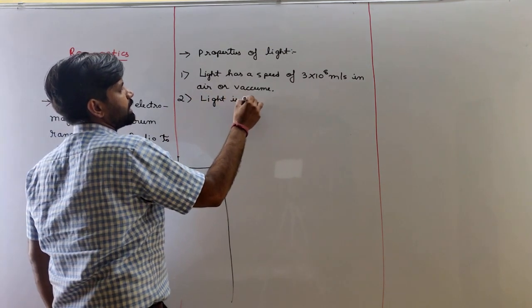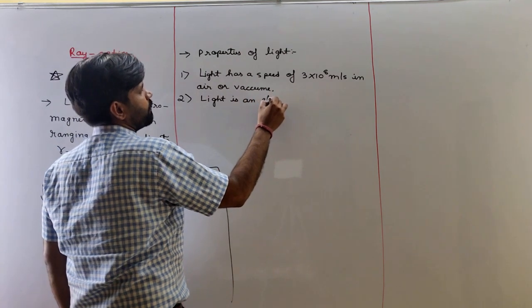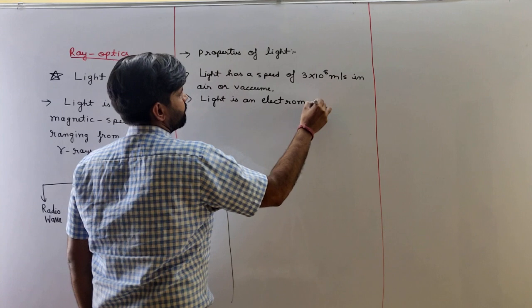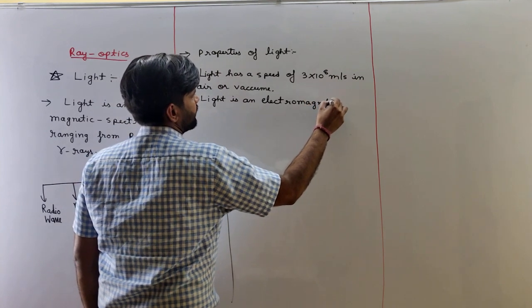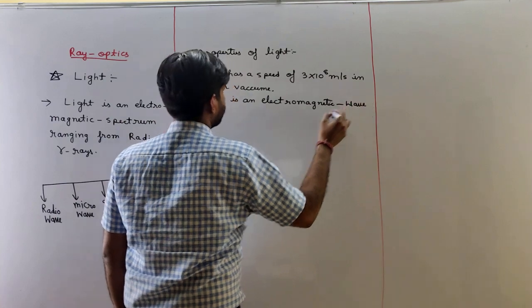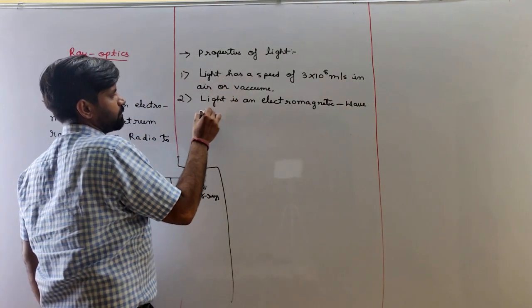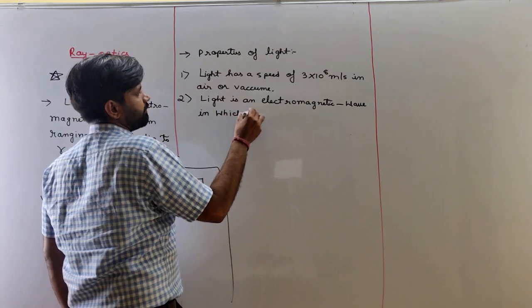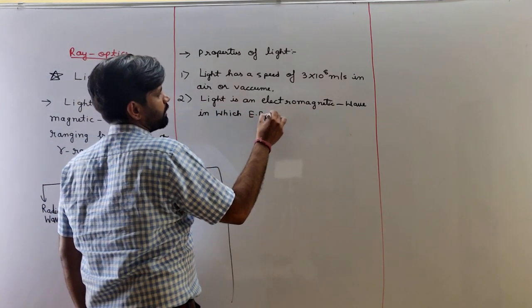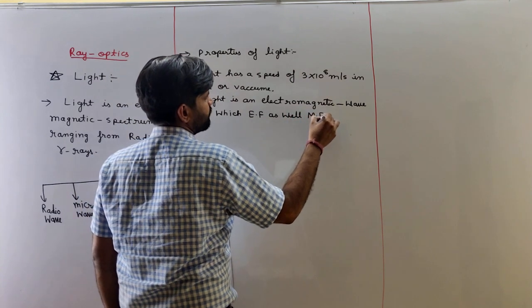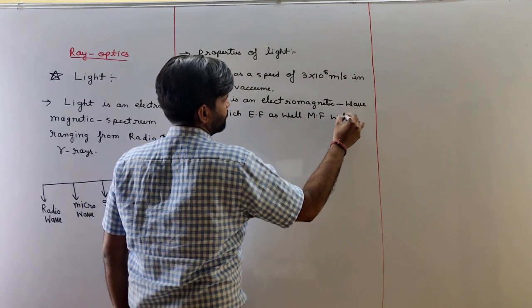Light is an electromagnetic wave in which electric field as well as magnetic field will occur.